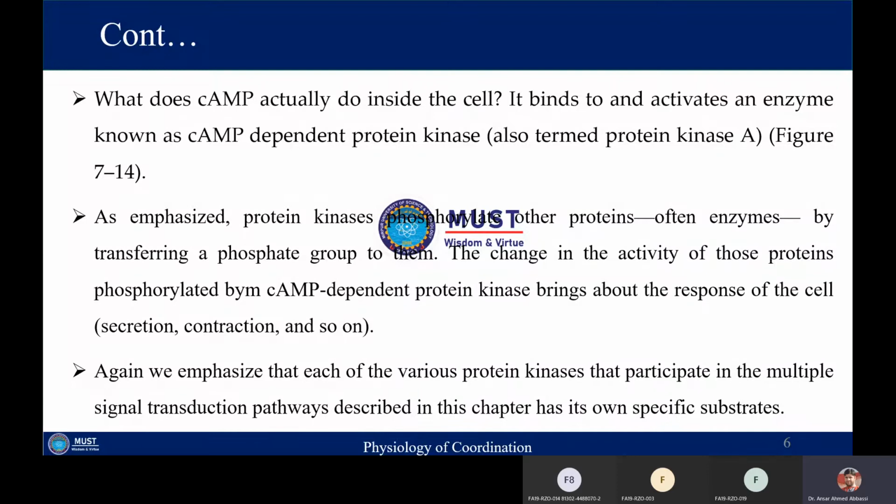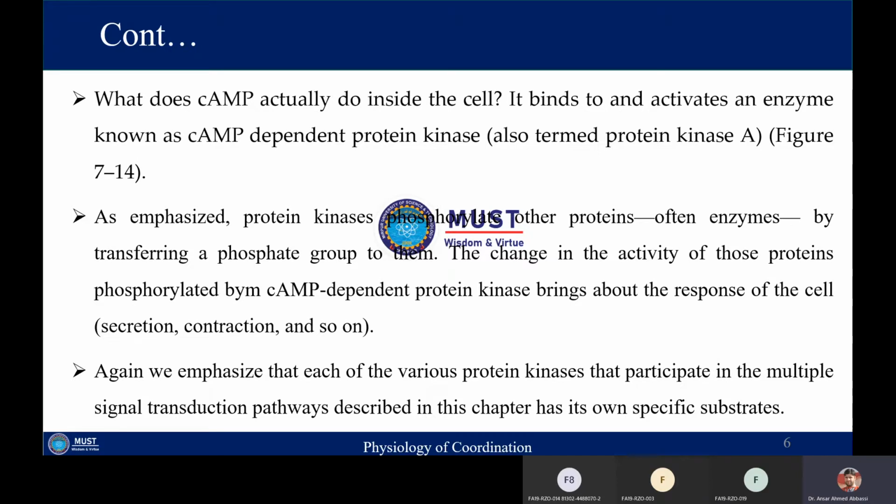As we have discussed in the previous slide and figure, it basically activates an enzyme called cyclic AMP dependent protein kinase, which can also be called protein kinase A. This protein kinase A will be activated by cyclic AMP. So this is the major function of cyclic AMP.